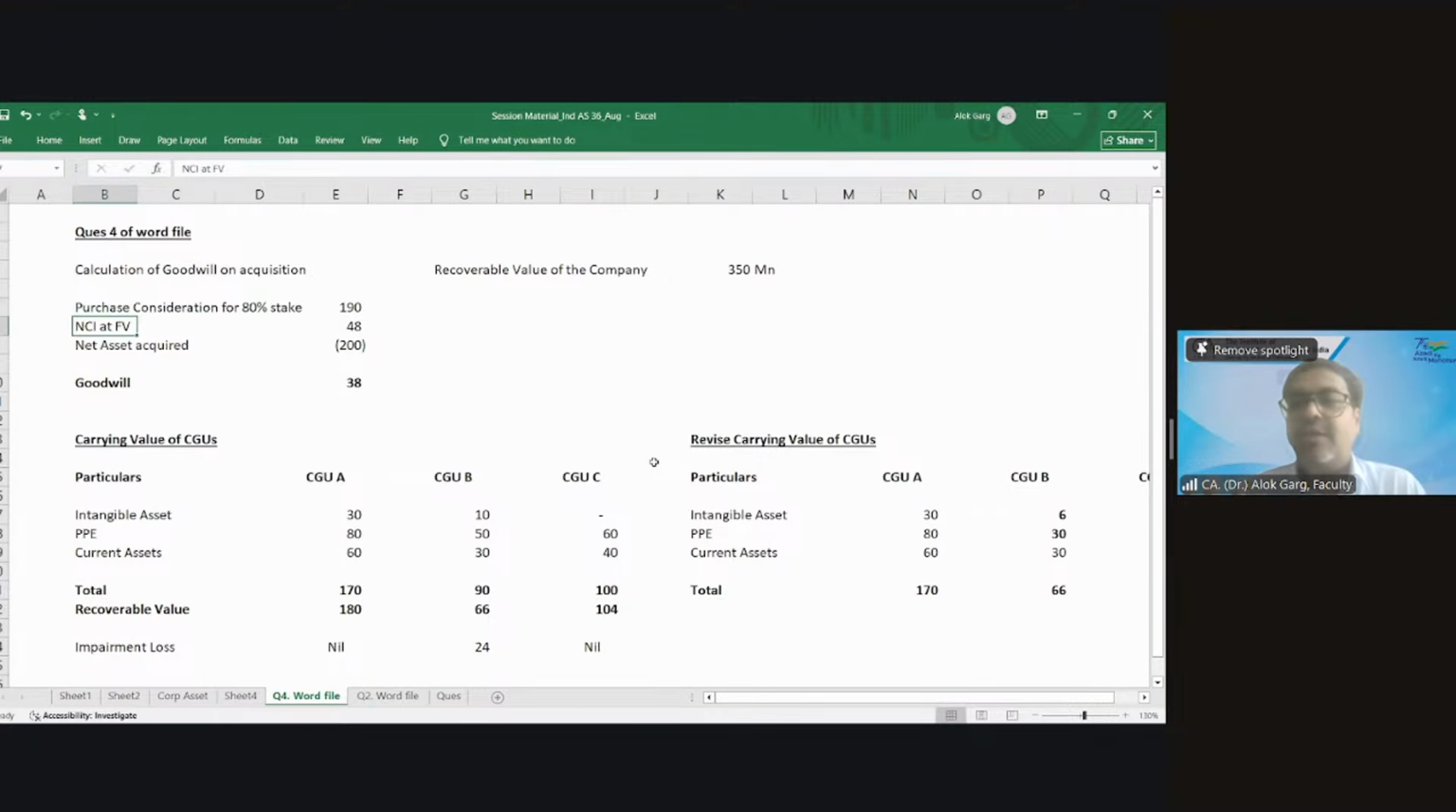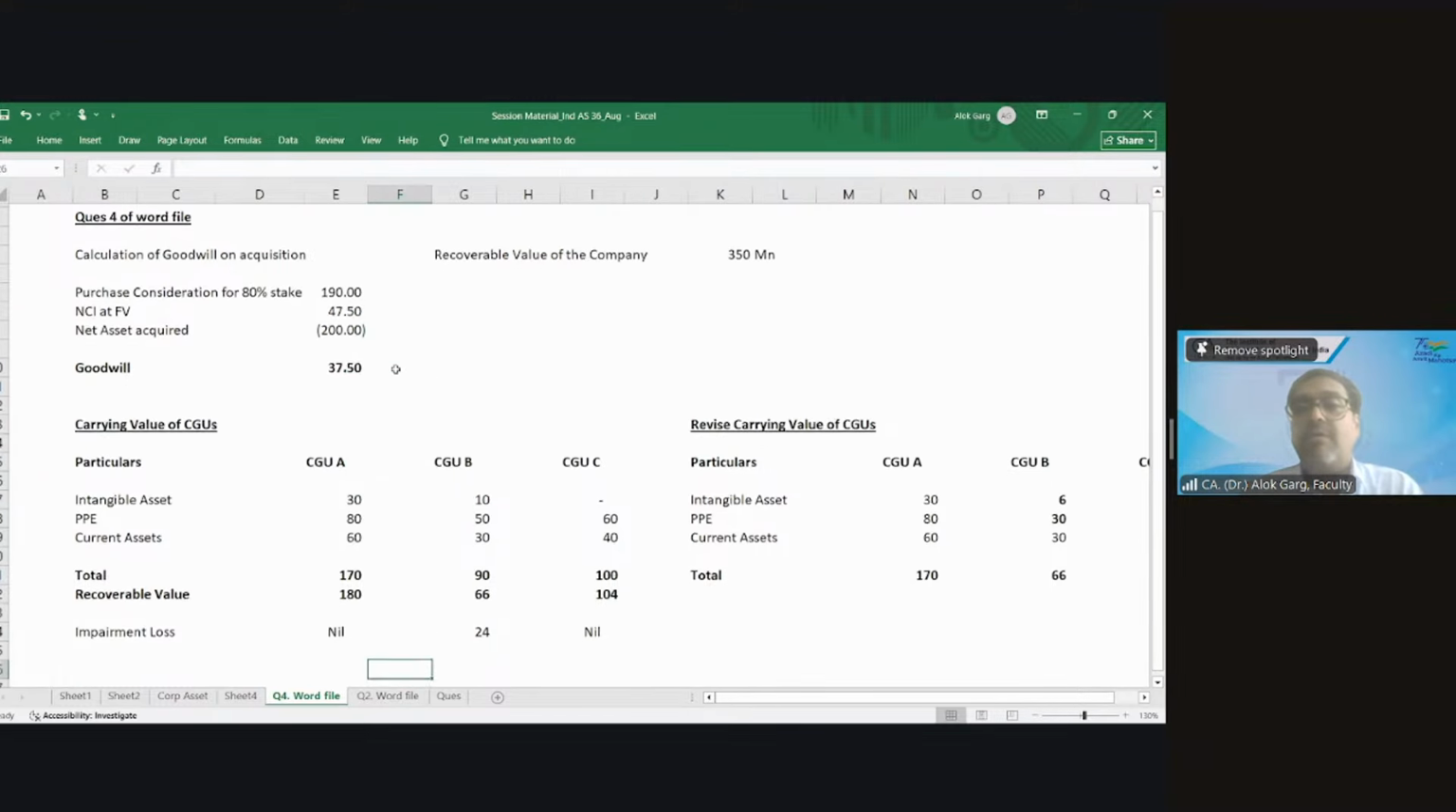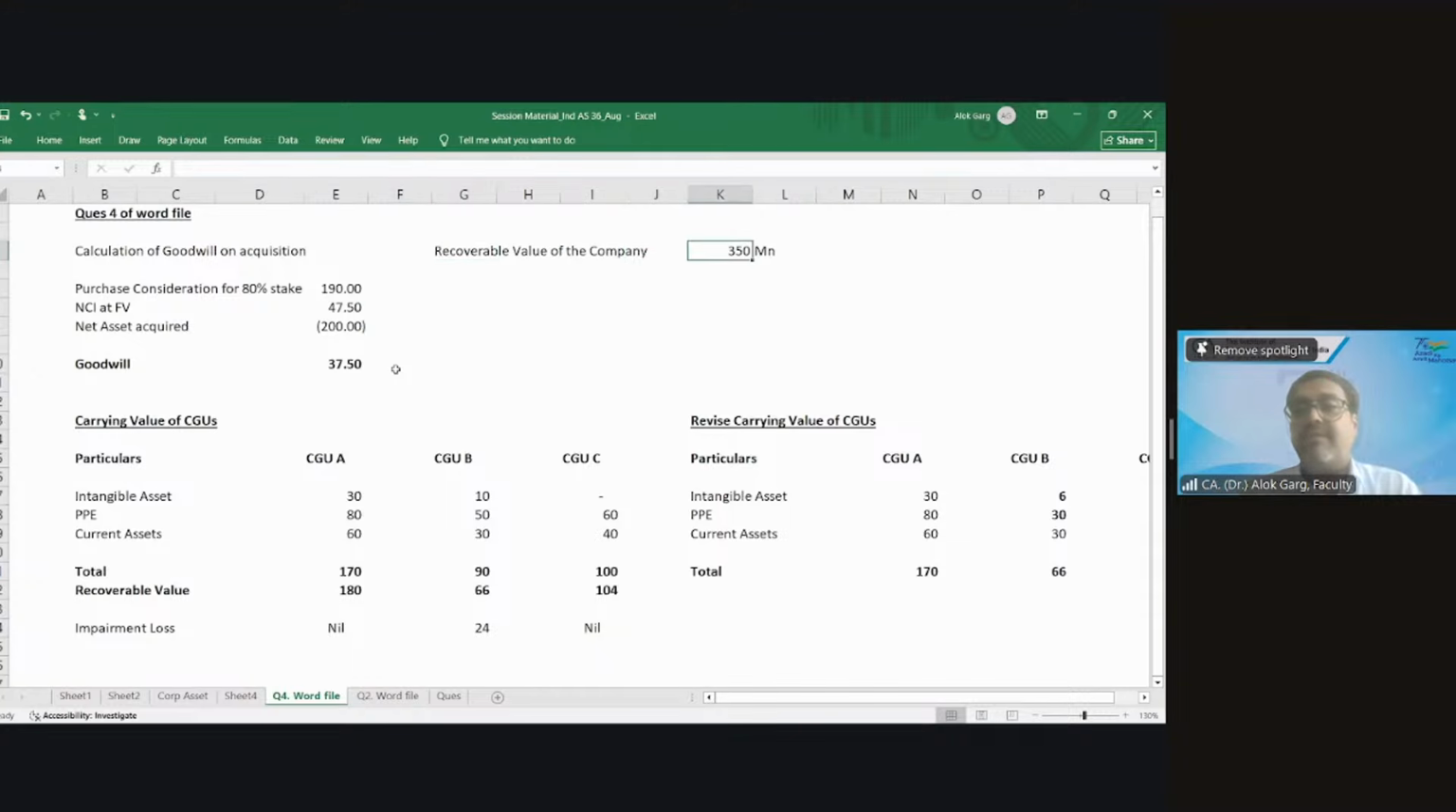Not to worry. You will understand this concept in detail at the time of Ind AS 103 business combination. You will discuss this in detail then. But have you understood as of now how we will compute the value of the goodwill as per Ind AS 103? Yes or no? Yes, sir.